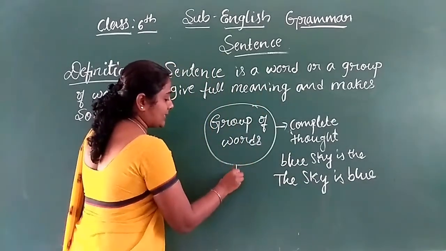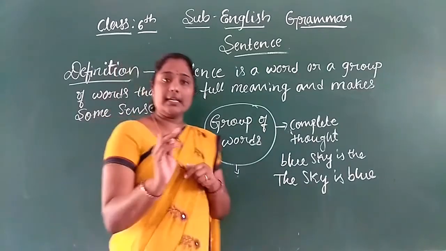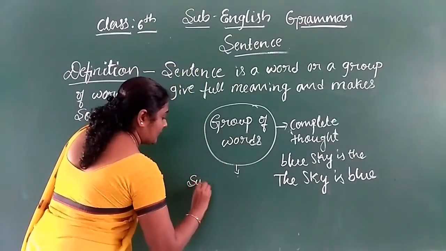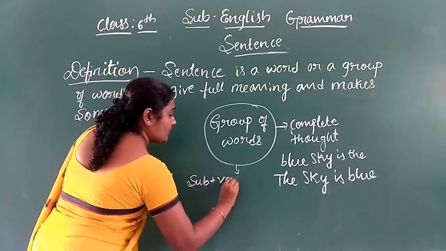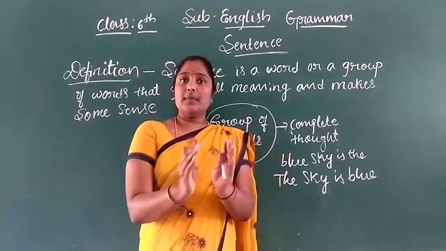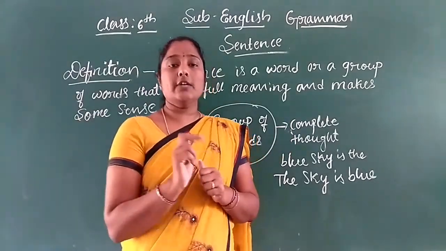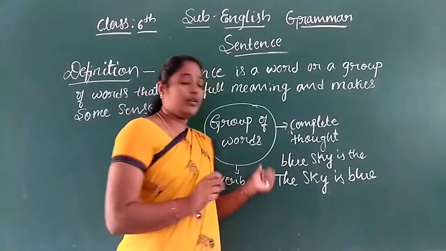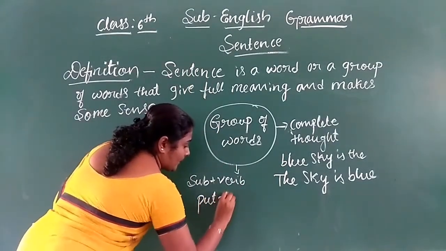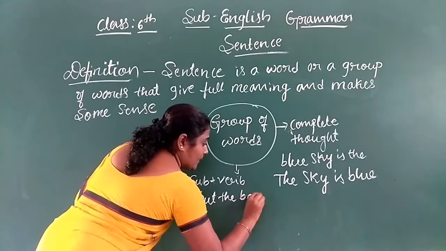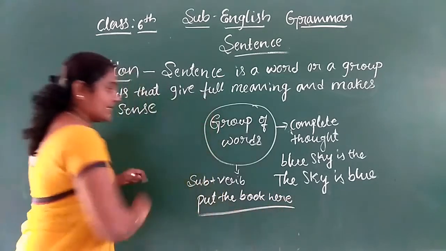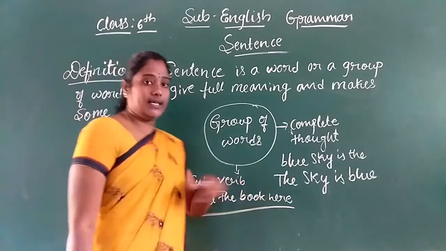Okay, the second point is that a sentence should contain a subject and a verb. That is what we call a sentence. See, I am writing one sentence here: "Put the book here."